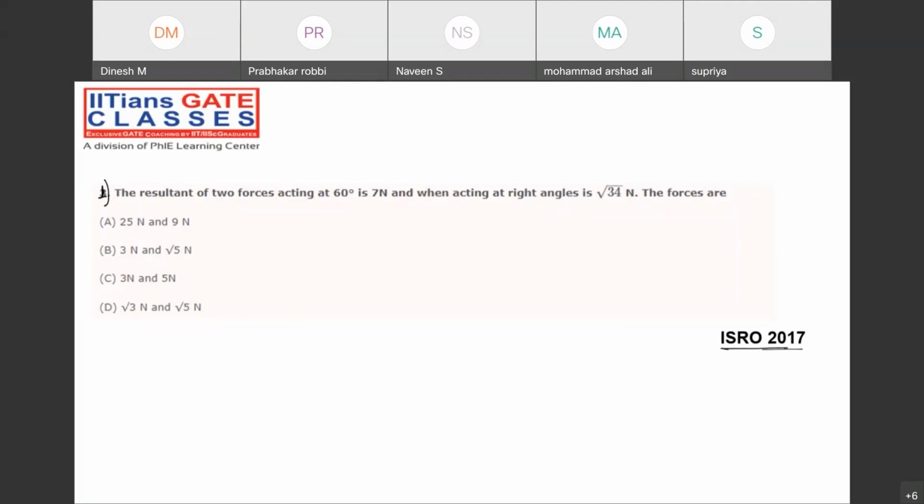Whatever topic we discuss, we are going to cover numericals based on that topic, so that you will come to know the relevancy of the topic, right? All of you, please try to answer. You have the formula, right? What is the resultant formula for two forces? Let me take the two forces to be F1 and F2. Suppose initially they are at 60°, then the resultant will be something like this. They have mentioned it in the question.